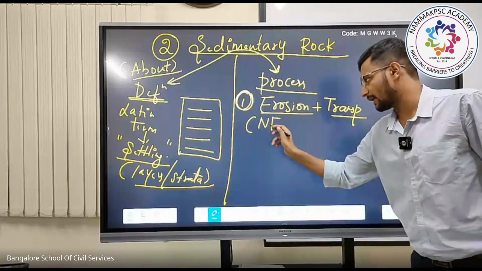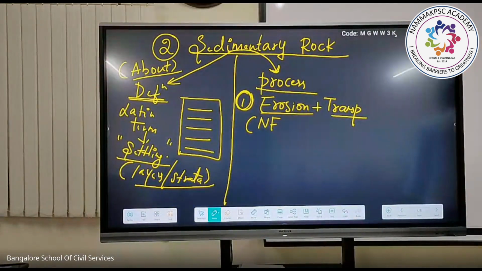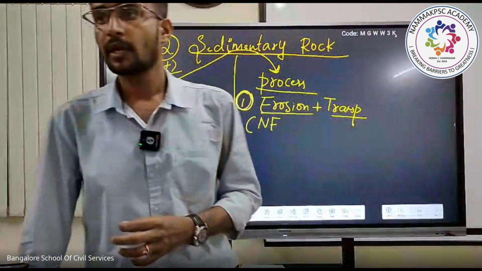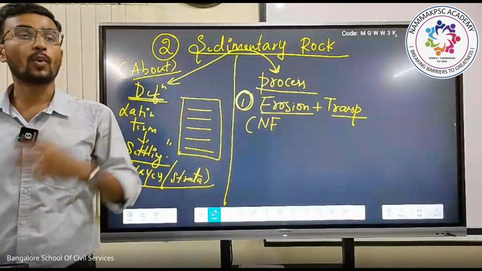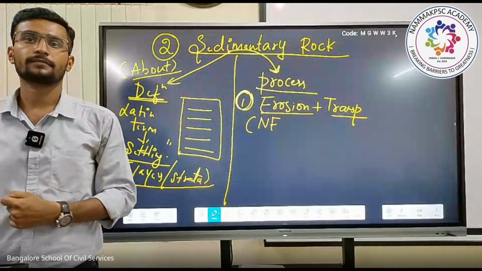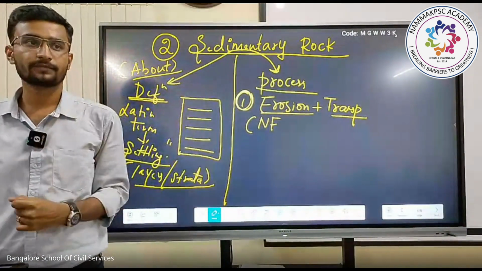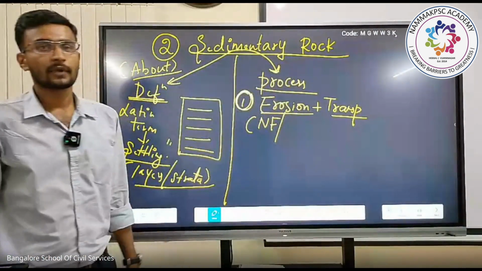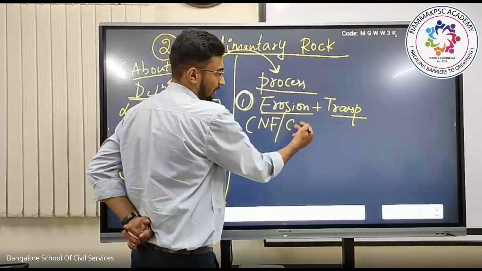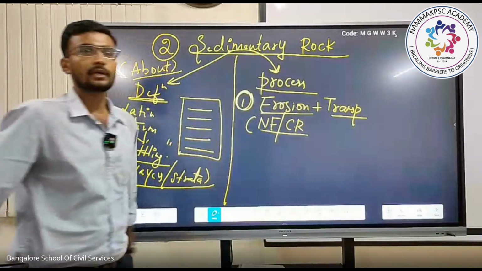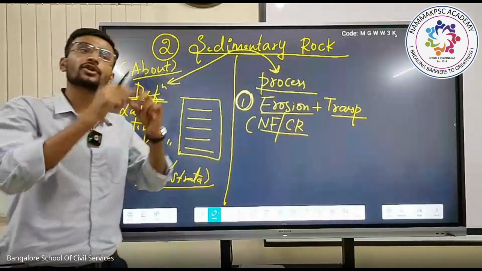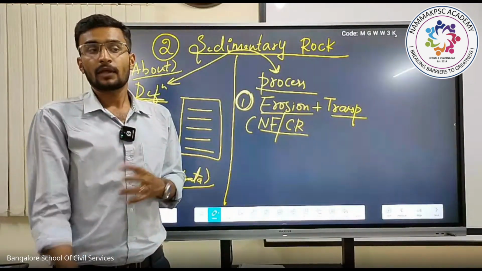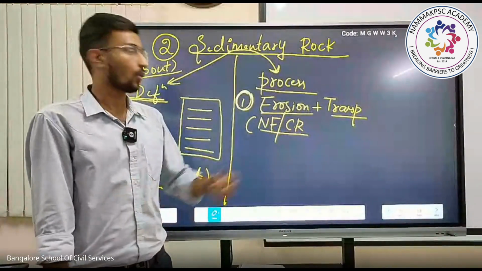One is natural factors, which include variation in temperature, variation in pressure, variation in magnetic force. Followed by the second one, chemical reaction with the atmosphere, with the gases present in the atmosphere, or the moisture content.